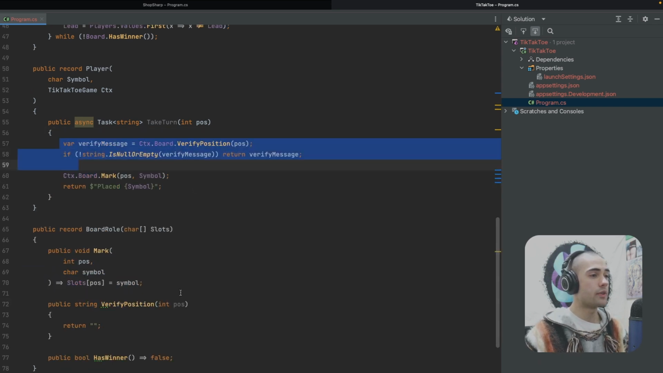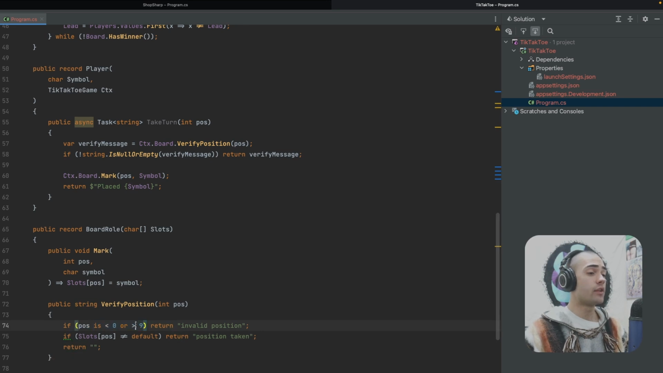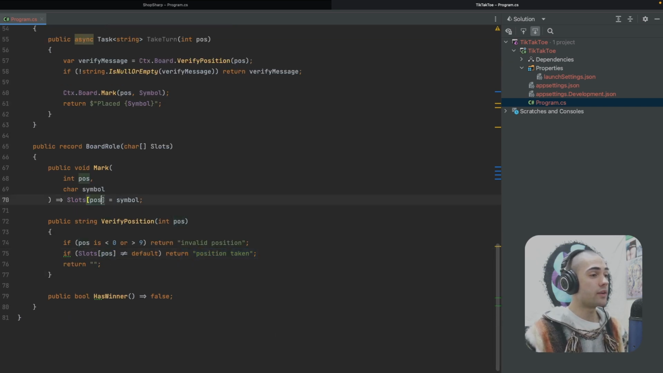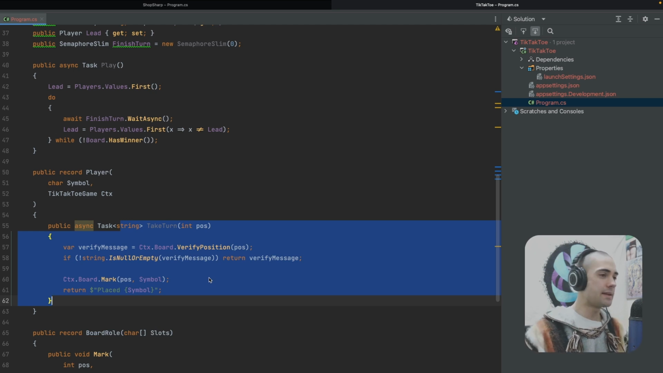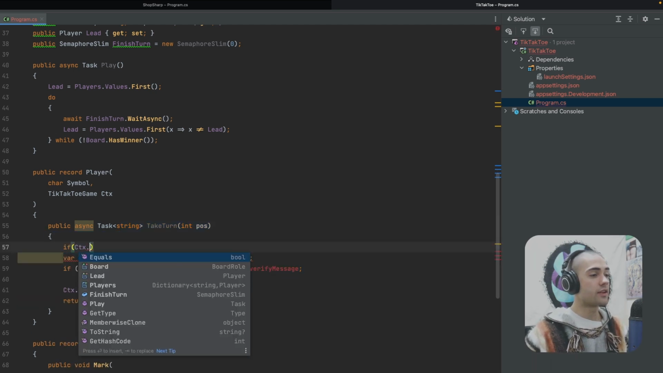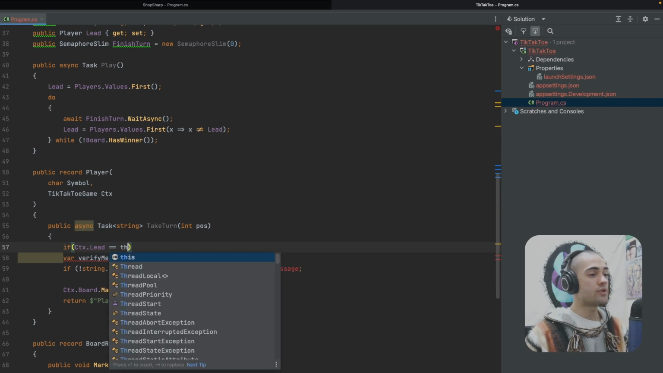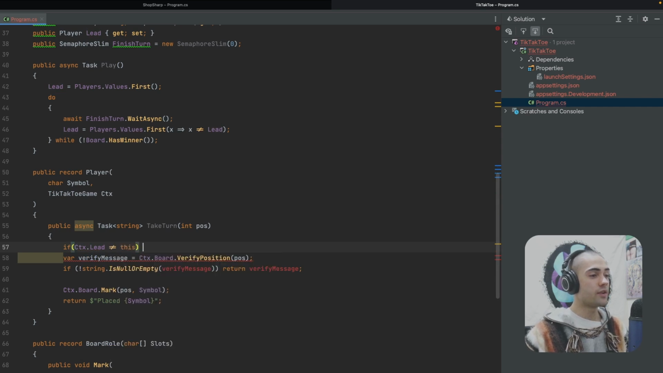There's the verification with the board. If the position is less than 0 or more than 9, it's an invalid position. If the character in the current slot is in default, the position is taken. Now, to avoid an off by 1 error over here, because we're looking for numbers between 1 and 9, we're gonna -1 over here. Currently, with the take turn function, both of the players can take turns at the same time. So let's make sure that the context, a lead, is the same object that is trying to take the turn. If not, we will return a message, not your turn, exclamation mark, we're angry.